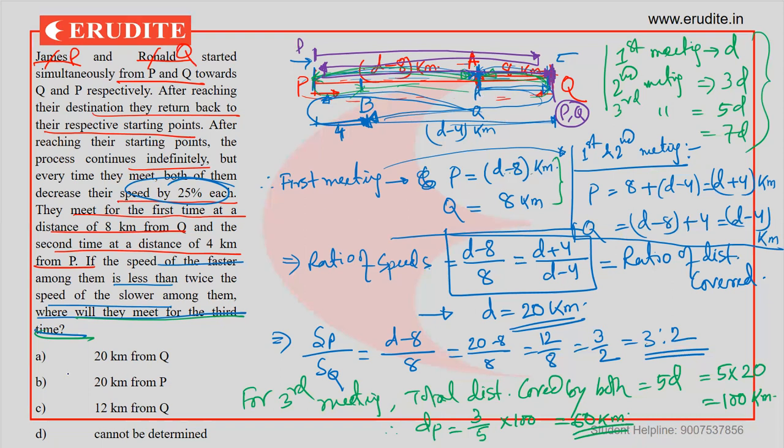So point Q is what? That is 20 kilometers from P. At point Q, they will meet. So that's the idea.